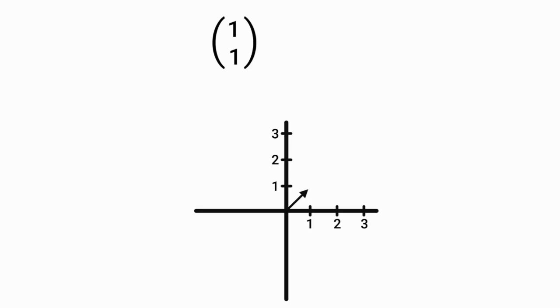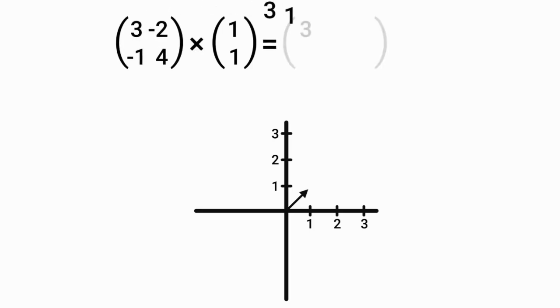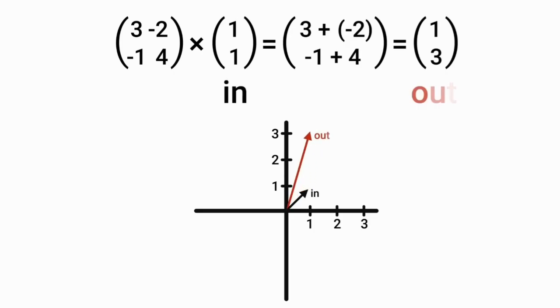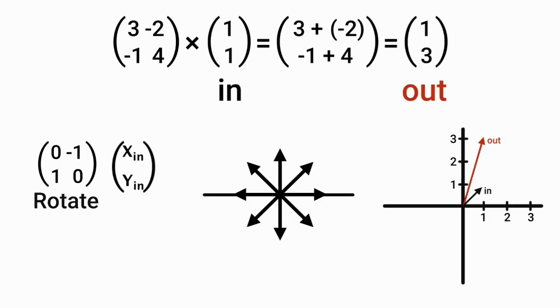Another example is a simple matrix which just rotates the input vector like this. On the other hand, this matrix scales: the vector goes in and comes out twice as long. But not all 2 by 2 matrices are as simple as that. Matrices rotate and scale differently. Here, this transformation is linear, and this is why we call the subject linear algebra.